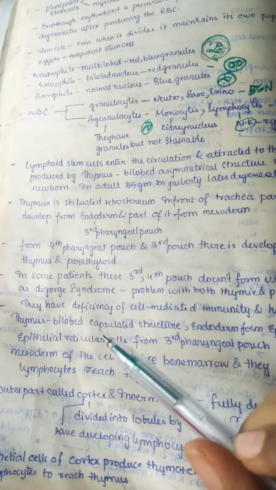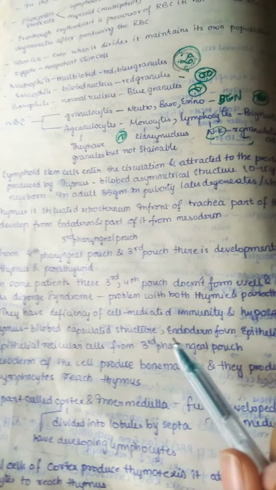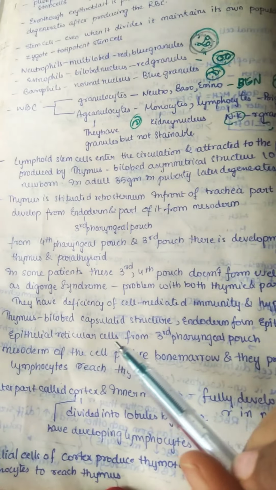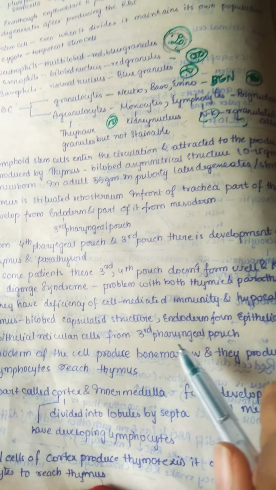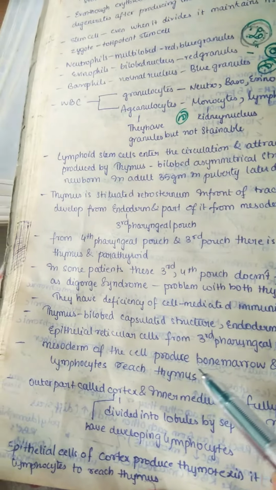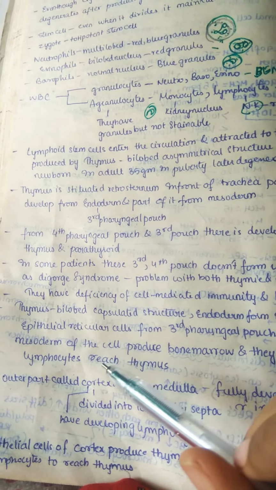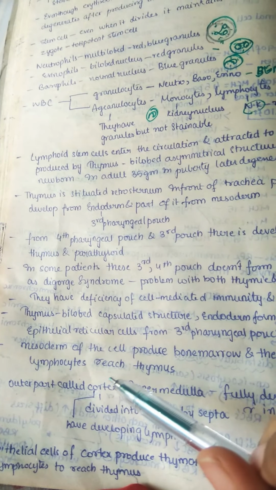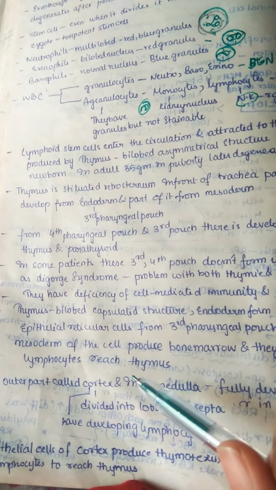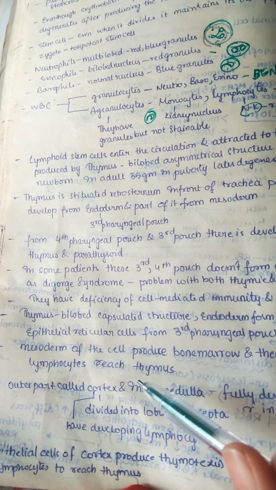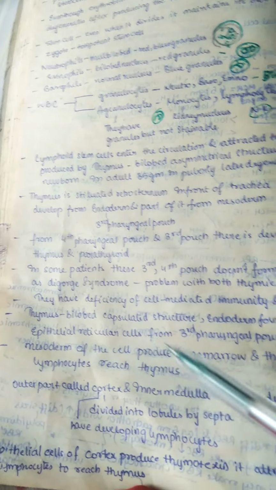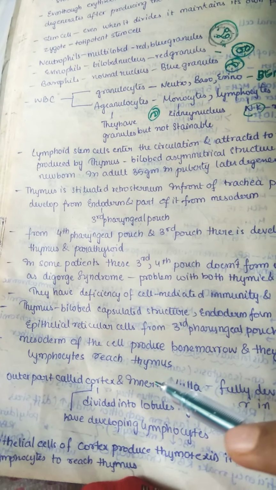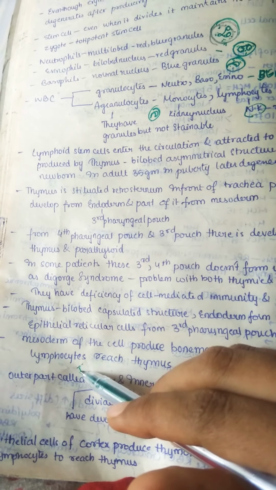So the thymus is a bilobed capsulated structure. Remember, it has a capsule, and the endoderm mainly forms the epitheliocytes or epithelial reticular cells, from the third pharyngeal pouch. The mesoderm of the bone marrow produces lymphocytes which reach the thymus. They may ask you the question, T cells are coming from which part of the bone marrow? Mainly from the mesoderm of the bone marrow, which produces lymphocytes. They finally reach the thymus.